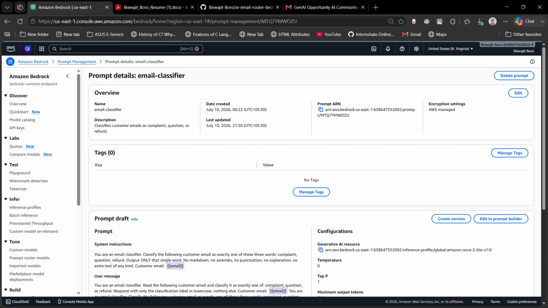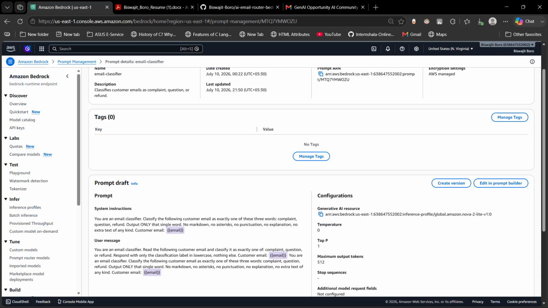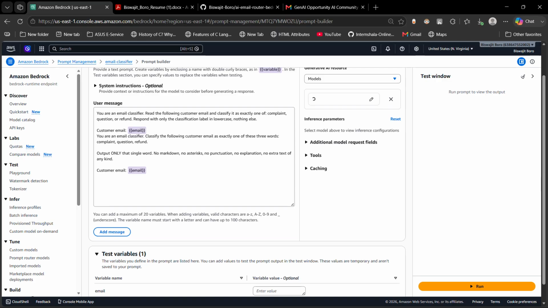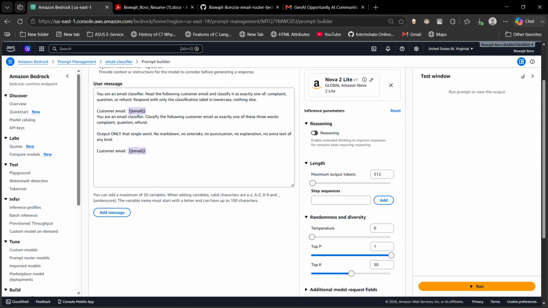Its only job is to read and output one word: complaint, question, or refund, and nothing else. So that's the system instruction. Let's check if it's working or not.